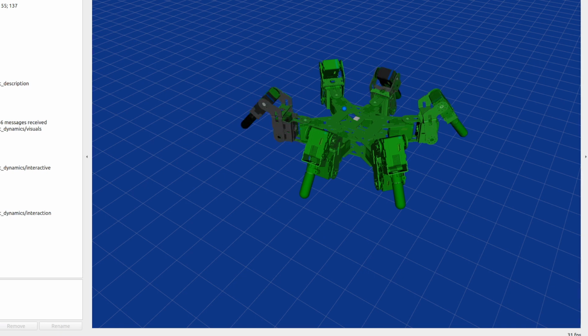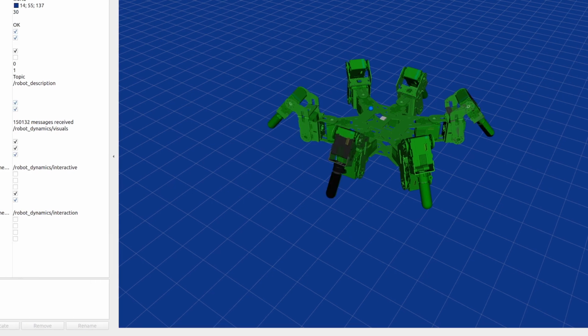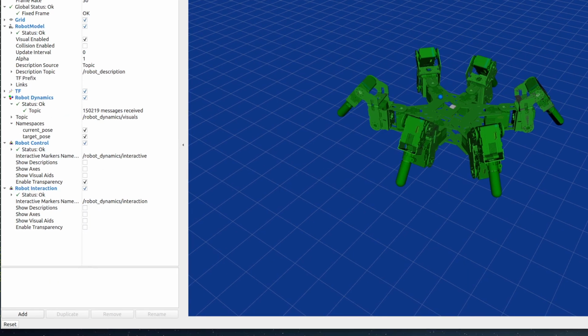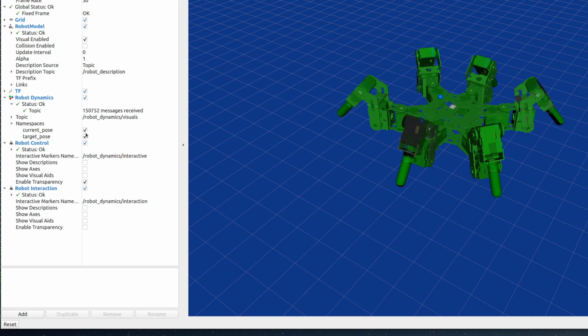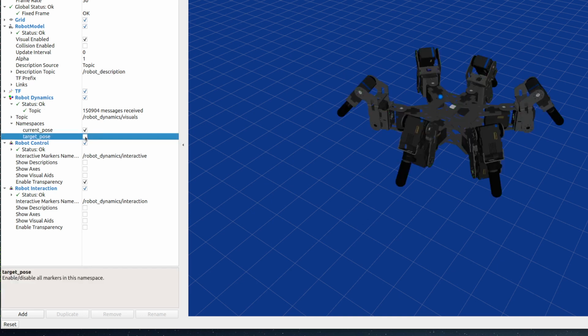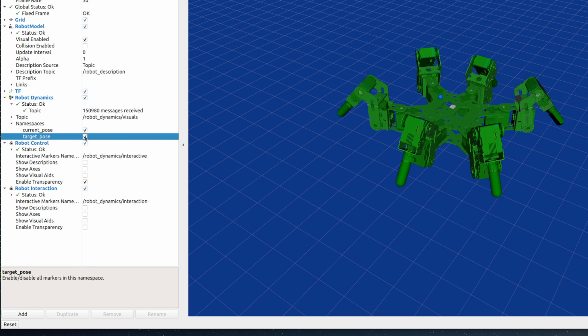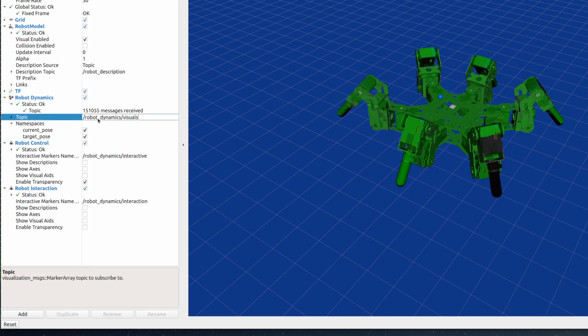So if I show the side menu here, and turn off the normal visual parts of the robot model, we can see there's that green ghosted image. That's actually my internal trajectory state that I'm overlaying on top of the robot. So that's all that green is. That is normal. Under robot dynamics, I can turn it off by turning off the target pose.